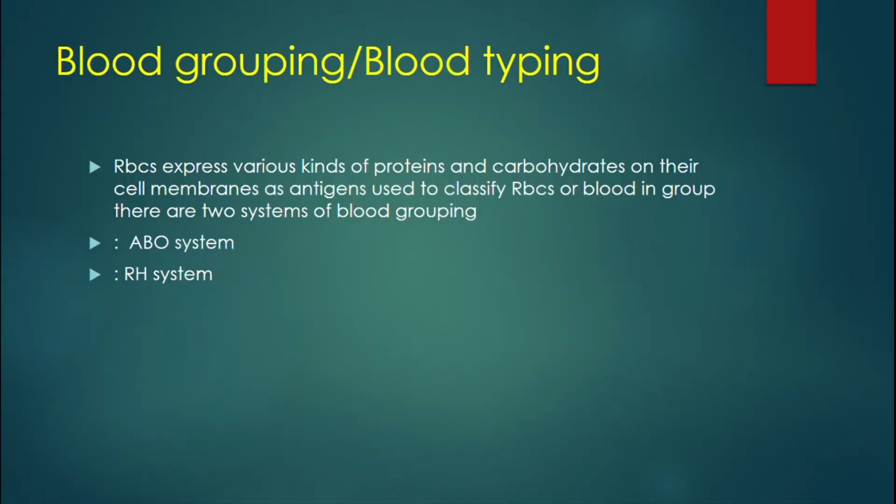And with those antigens, which are actually the proteins or carbohydrate molecules expressed on the cell membranes of the RBCs, blood grouping or blood typing is made. There are two grouping systems. One is the ABO system and the other is the Rh system.